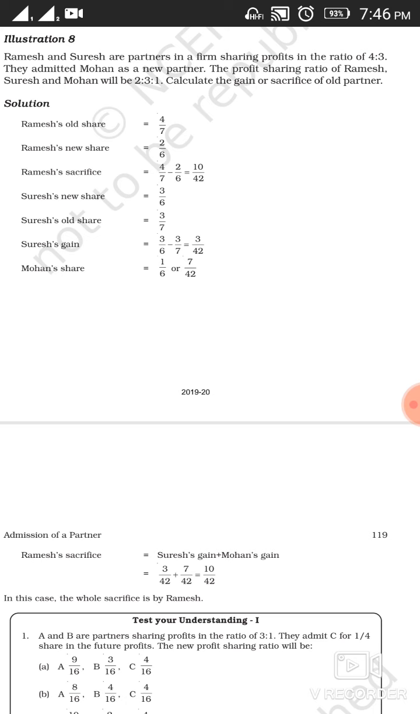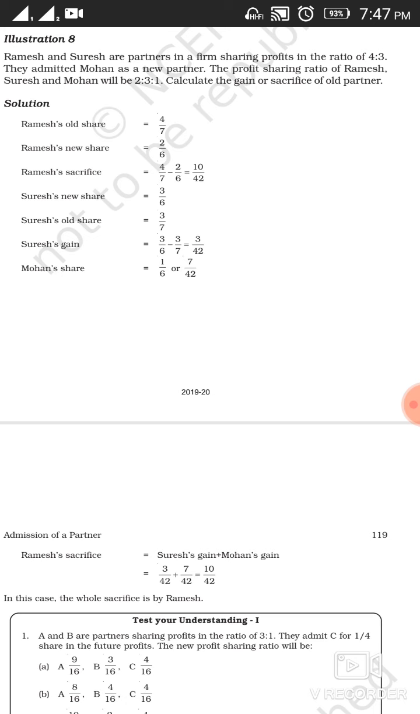So here you have been asked about a new thing, that is gain. Now when we talk about gain, sometimes it may happen that when a new partner is being admitted to the firm, it's not necessary that the old partners are always going to sacrifice. It may happen that some of them may sacrifice and even an old partner may gain. And how are we going to ascertain it? Let's take this example.